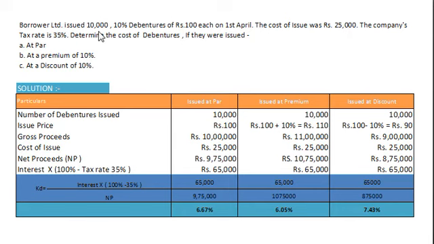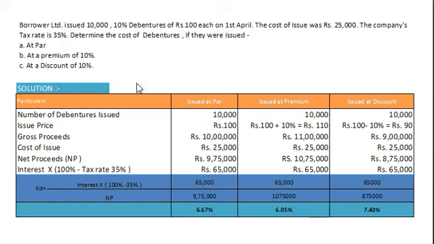That means, to issue 10,000 debentures in the market, the company hired some brokers, and for that purpose the company paid rupees 25,000. Next, the company falls in the tax bracket of 35%, and from this information we are to calculate cost of debentures if they were issued at par, at 10% premium and at 10% discount.